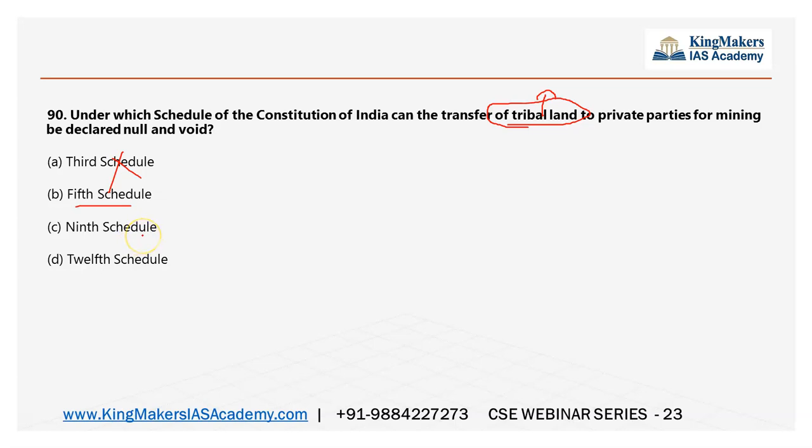It may be the 9th Schedule also, because transfer of lands and all, maybe the law may be put in the 9th Schedule. So the 3rd Schedule is eliminated, but I will have a doubt whether it is the 5th Schedule or the 12th Schedule. The 12th Schedule will be cancelled because it is about municipalities. So I will have a confusion between B and C, but since it is a tribal area, if you are taking a risk, you will go with B. Okay, so that is how we will work.